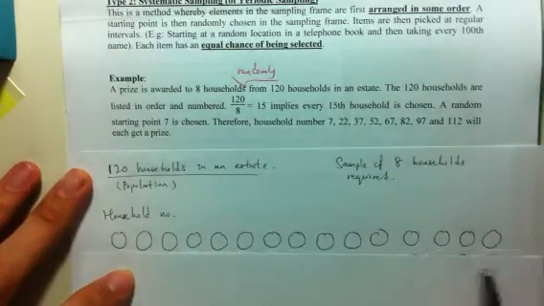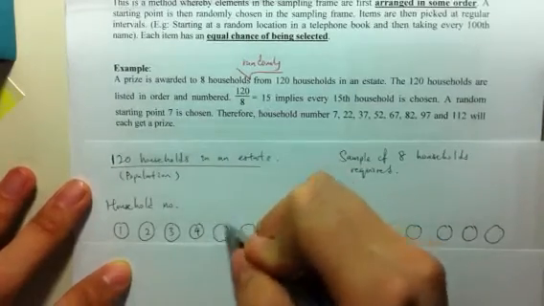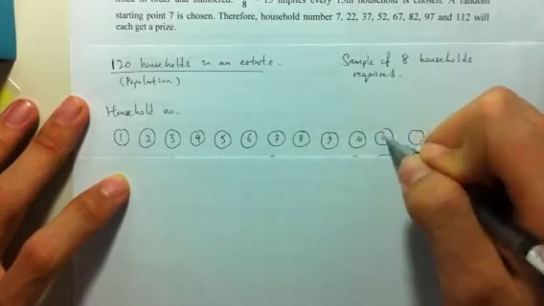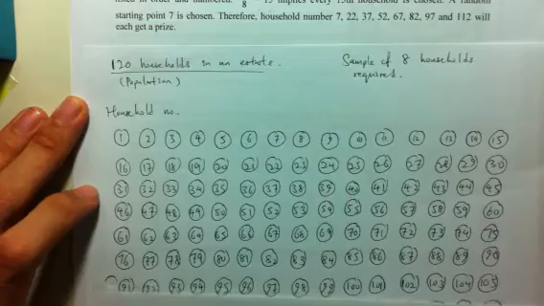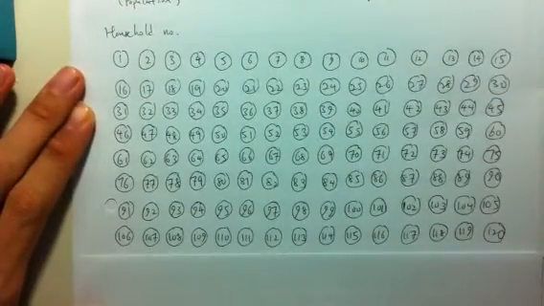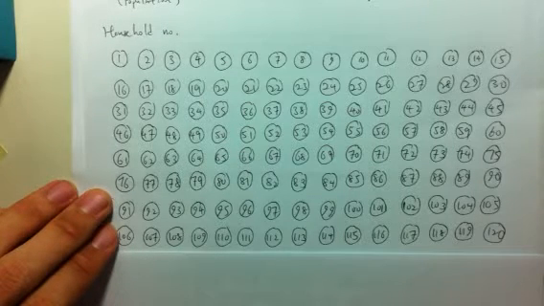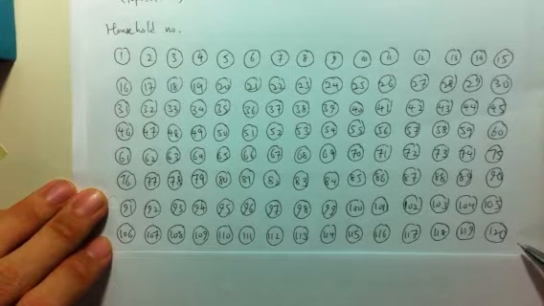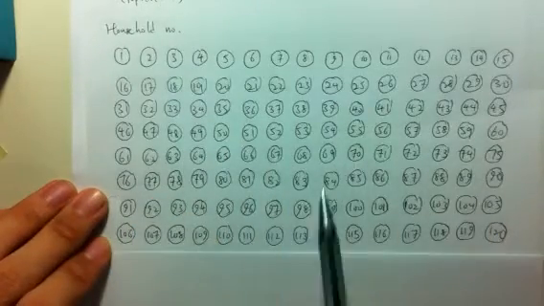And therefore, we are going to number them off. Household number 1, 2, 3, 4, 5, 6, 7, 8, 9, 10, 11, 12, 13, 14, and 15, and so on and so forth. And eventually, if we just do that, we would have 120 households altogether. And now we're going to pick a starting point. Because we have 120 households altogether and we need only 8 households, these 120 households are broken into 8 rows of 15 each.